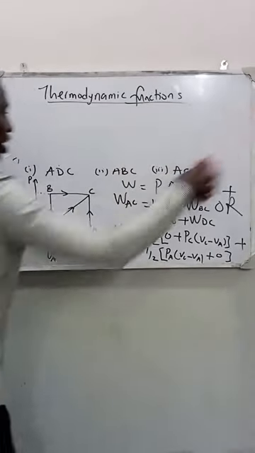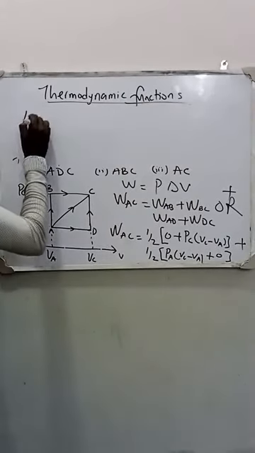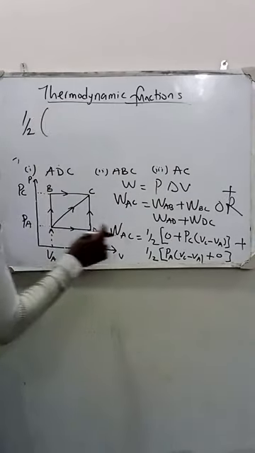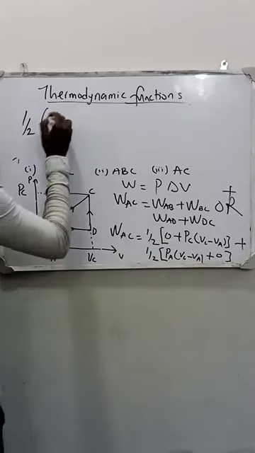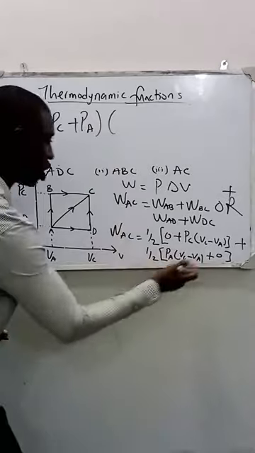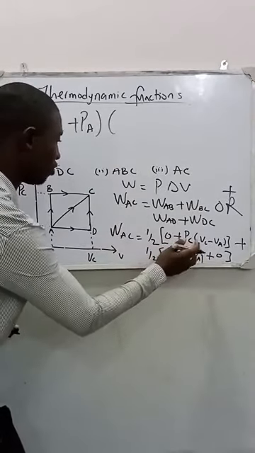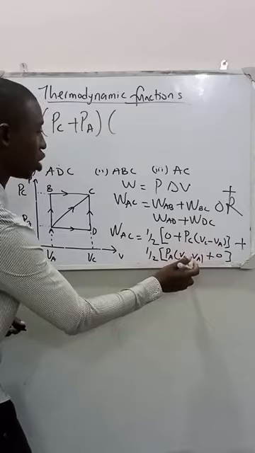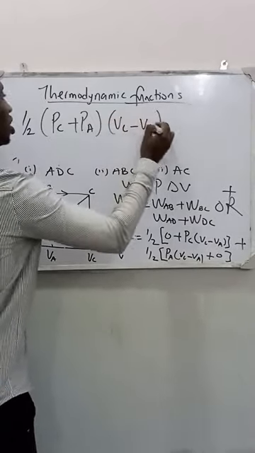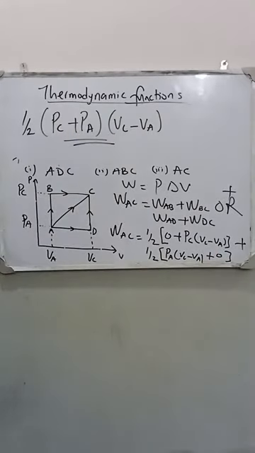So at the end of the day, I am going to have half, which is common to both of them, into PC plus PA. Then for the volume, I have VC minus VA, which is also common. So this is the formula for calculating the work done along point A to C.